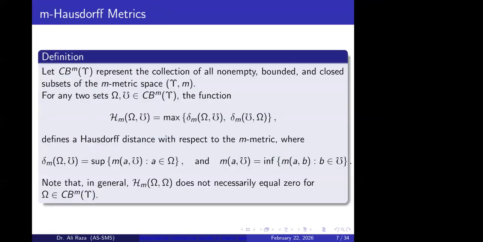Now a similar extension appears in the case of M metric spaces, when we need a construction of set valued mappings over M metric structures. So we need the Hausdorff distance in this setting. Let's say we have arbitrary sets from the collection of closed and bounded subsets of the M metric space. Then we can define the Hausdorff distance as the maximum of these two quantities. Here delta M is defined this way, and M is the distance between a point and a set.